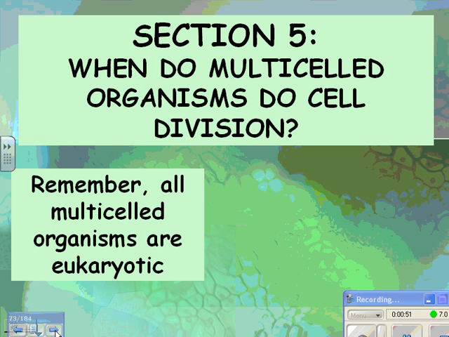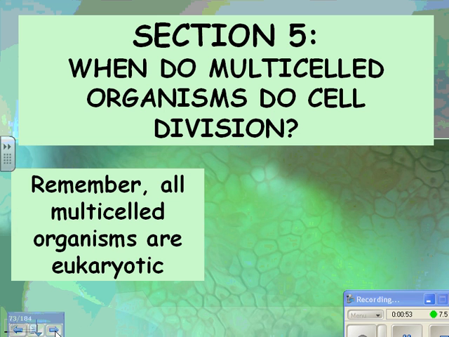Section 5, when do multicelled organisms do cell division? So we are almost ready to talk about mitosis, but first we have to talk about why we would do it. So remember, all multicelled organisms are eukaryotic. So when do multicelled organisms do cell division? There are a few different things.